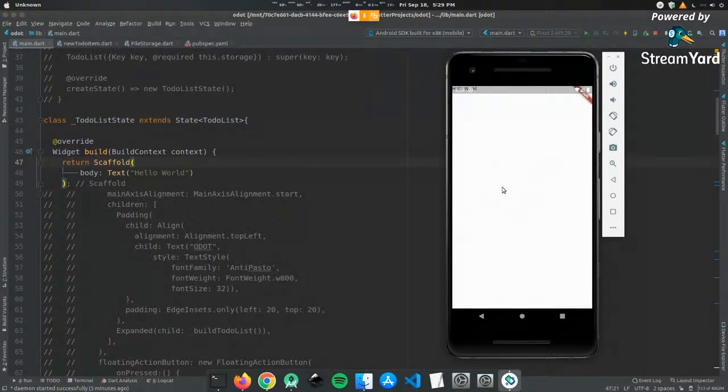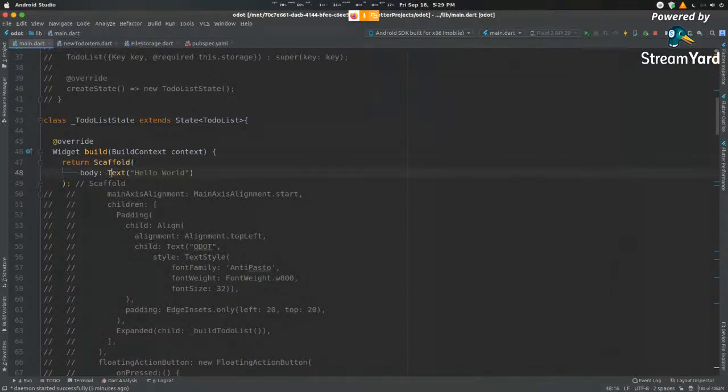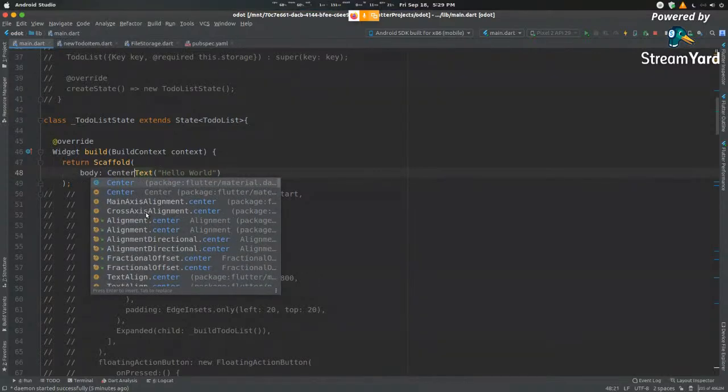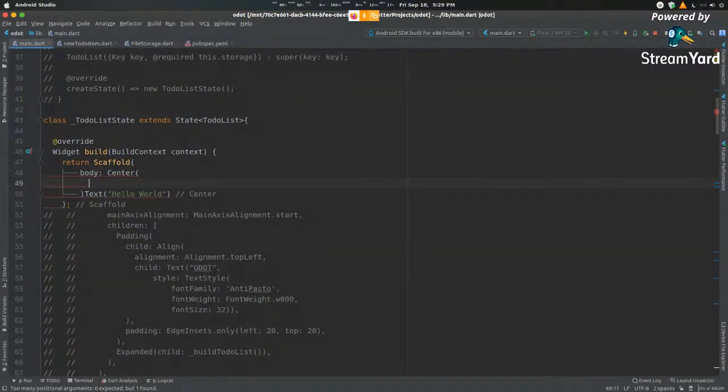Now, let's say you want to display it in the center. Now, in Flutter, in order to align your elements, we need to define it. So we need to create another object that holds it in place. So for that, one of the functions that we have is the center function. So inside center, this allows us to center any child that is present inside. So let's say its child is going to be this text view. Paste it in here.